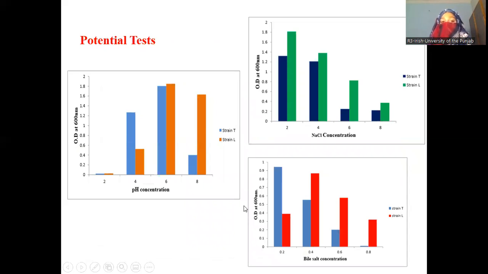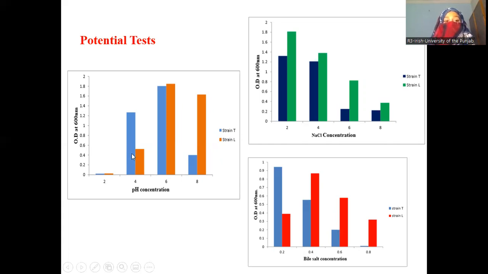Here is the potential test result. We did three types of potential tests: pH concentration, NaCl concentration, and bile salt concentration. Lactobacillus are of different types, and they can survive at different pH concentrations.